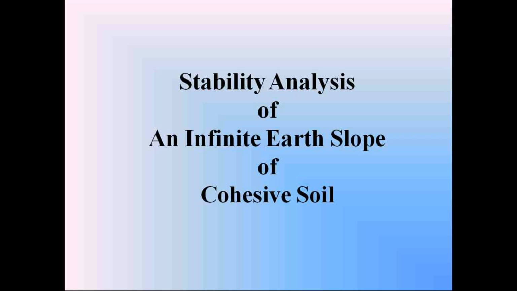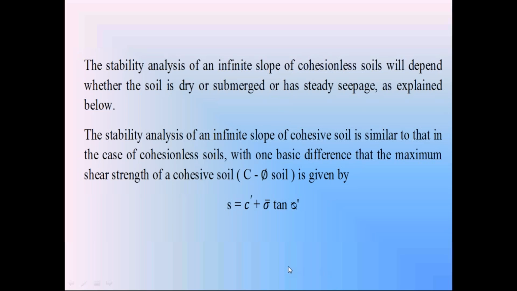We know that the factor of safety of shear strength Fs is equal to the maximum shear strength resisting the failure of soil slope divided by the shear stress causing the failure of soil slope. In cohesive soils, the maximum shear strength of soil resisting the failure of soil slope is determined by using the Terzaghi shear strength equation. This is the Terzaghi shear strength equation.